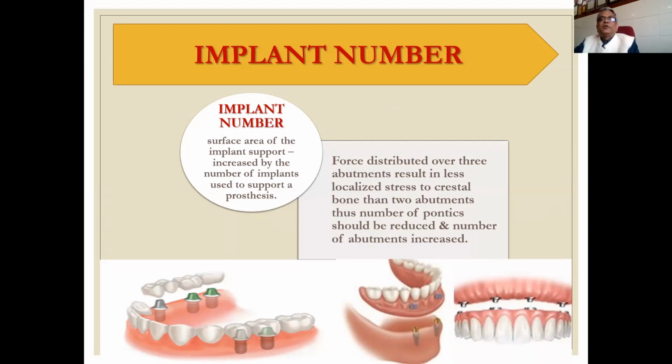Force will be distributed over 3 abutments, resulting in less localized stress on crestal bone than with 2 abutments, thus number of contacts should be reduced and number of abutments increased. This is simple Ante's law. I know every one of you is a dentist and must know Ante's law. So based on Ante's law, we have to increase the number of implants. Yes, it will increase our cost also, but ultimately it will be beneficial to the patient.